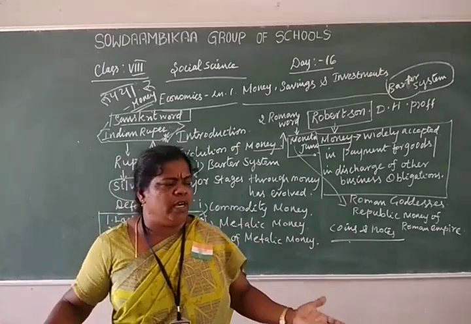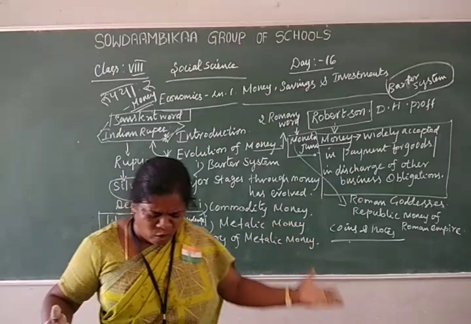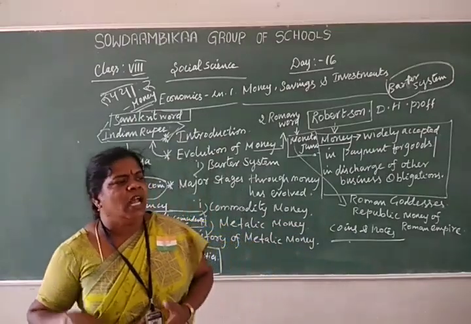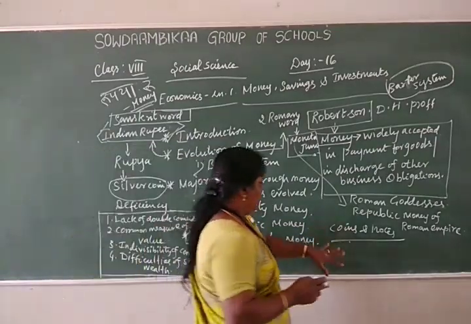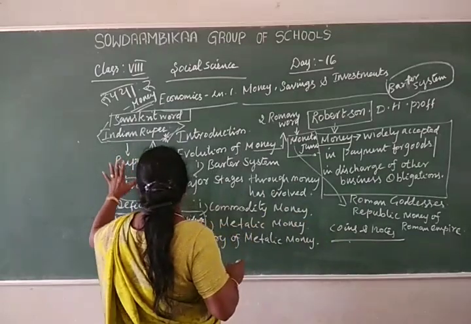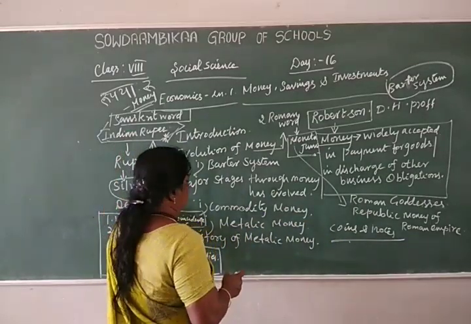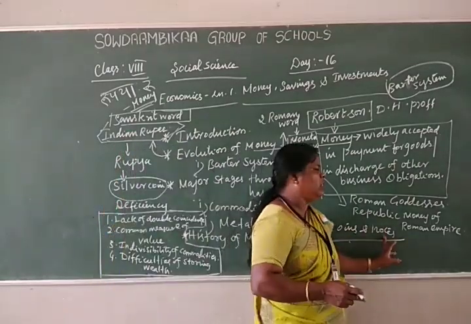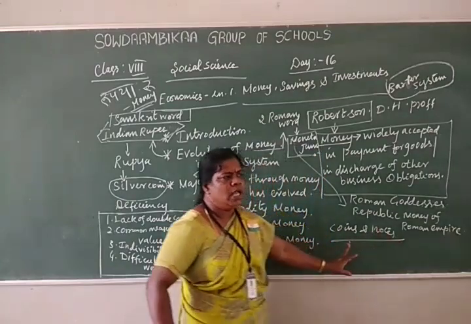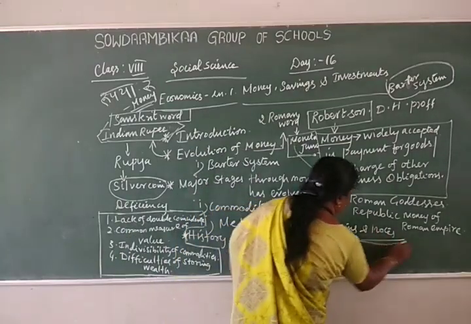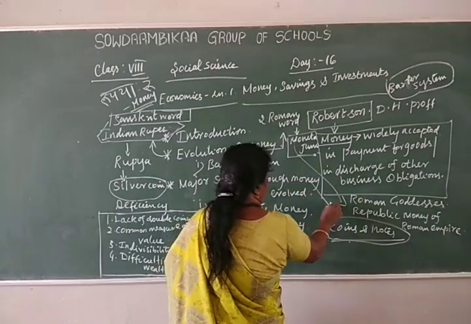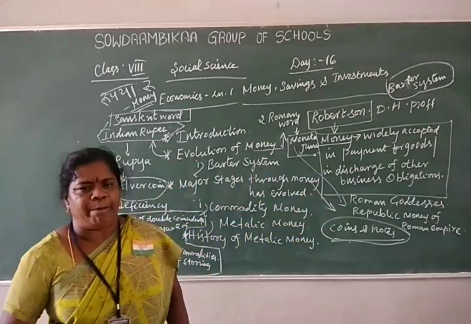Afterwards we used paper notes as well as coins as money. First we used the Indian rupee, from the Sanskrit word for silver coin. Afterwards we used notes, meaning paper notes as money. These two, coins and paper notes, are the forms in which we used money.